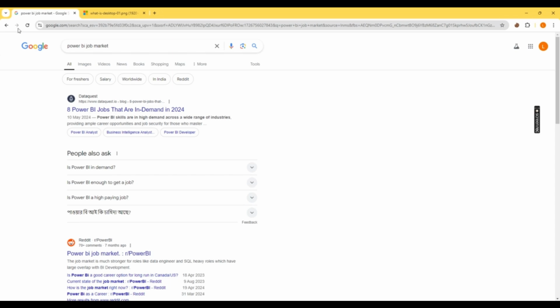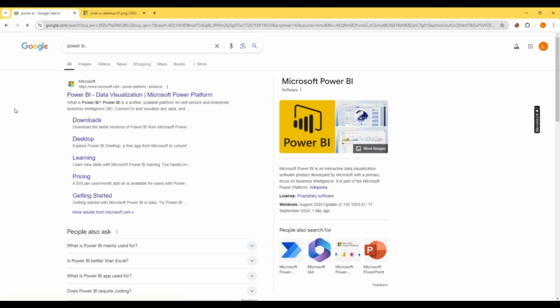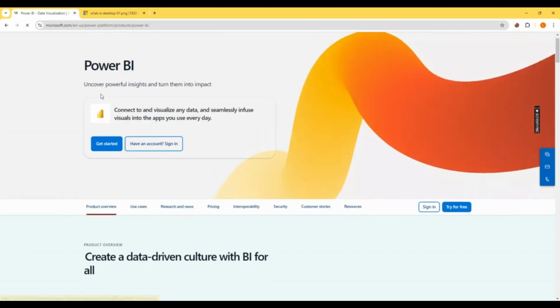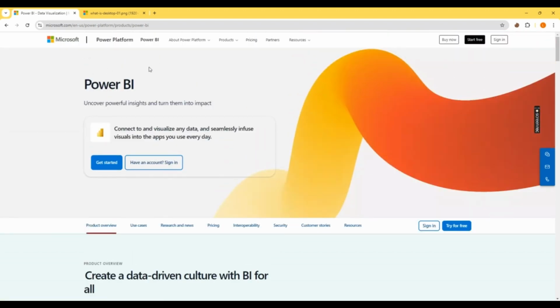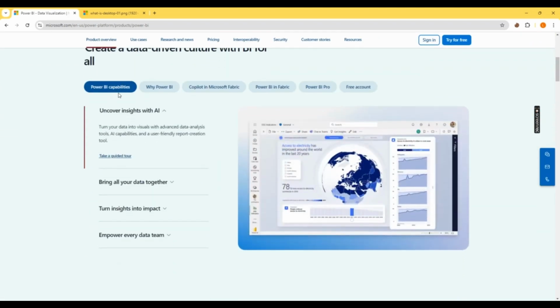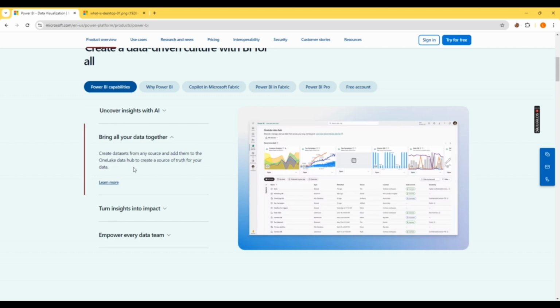So let's go to the actual stuff. I already told you Power BI is used for visualization. This is the official site of Power BI. If you look at the Power BI capabilities, it says uncover insight with AI, turn your data into visuals with advanced data analysis tools. So you can use AI, and you can bring all your data together and analyze it.